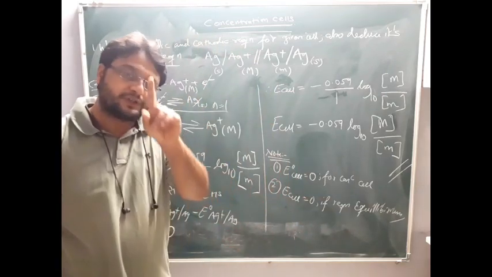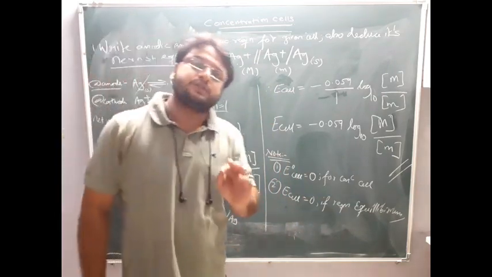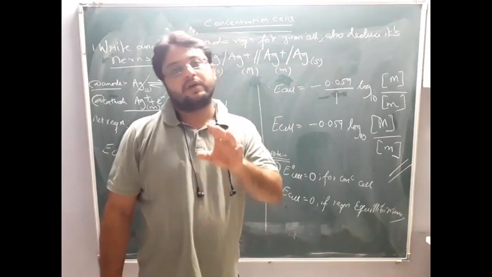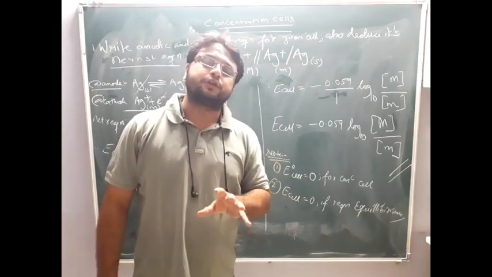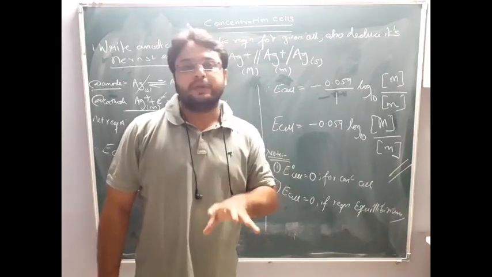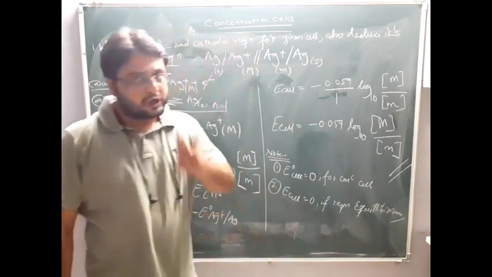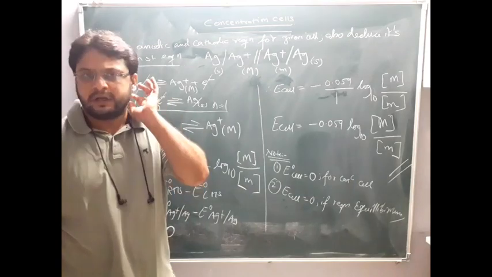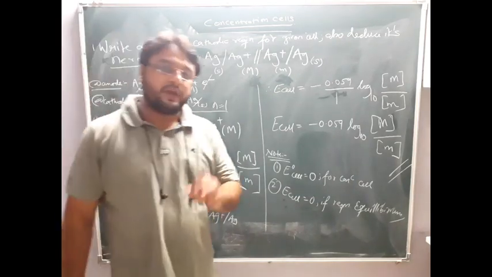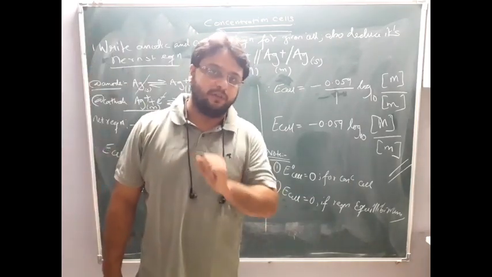If in the problem they ask you to find out the Kc, because Kc is what? The equilibrium constant. Whenever any reaction or electrochemical cell comes to the equilibrium position, the electric current stops, and at that point E cell will be equal to 0. So there are two conditions. There is most confusion in the minds of students about when E cell will be equal to 0 and when E naught cell will be equal to 0.